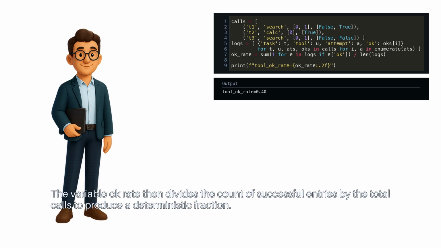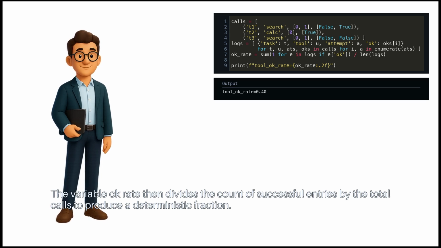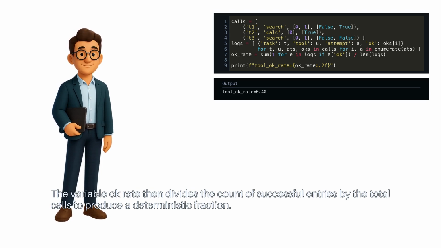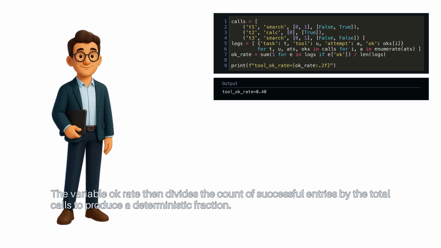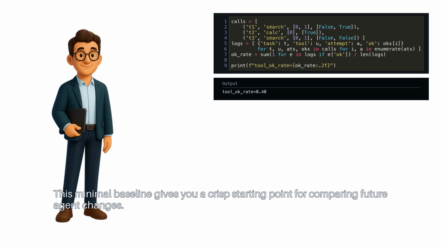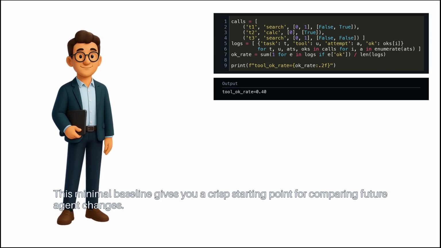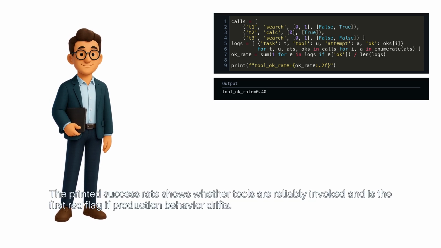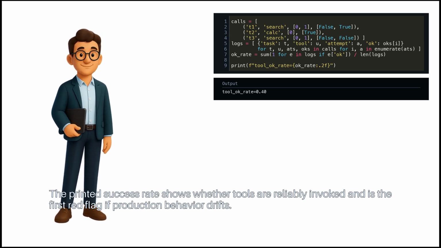The variable OK rate then divides the count of successful entries by the total calls to produce a deterministic fraction. This minimal baseline gives you a crisp starting point for comparing future agent changes. The printed success rate shows whether tools are reliably invoked and is the first red flag if production behavior drifts.